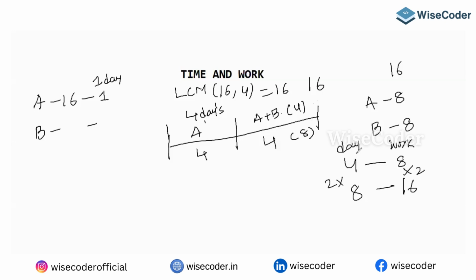So 16 chocolates will take how many days? So 16 chocolates is going to be 8 days. Okay, 8 days. This is our way of solving.